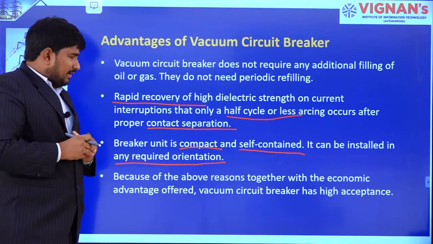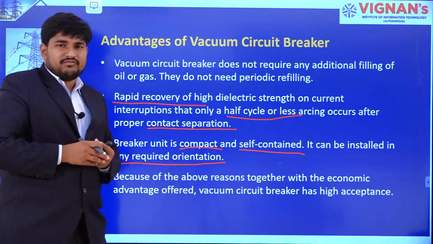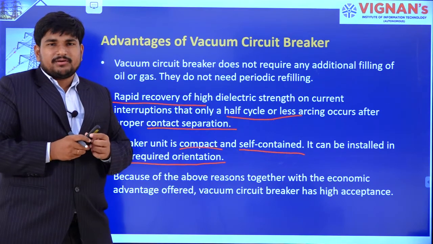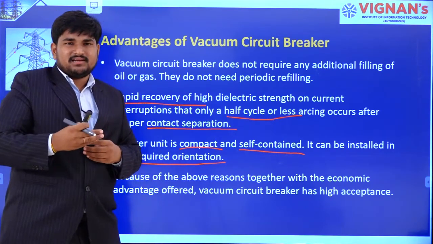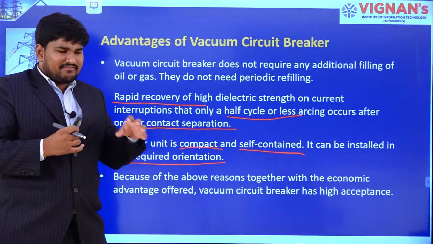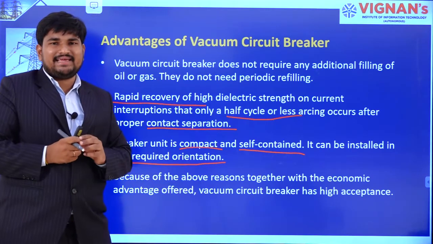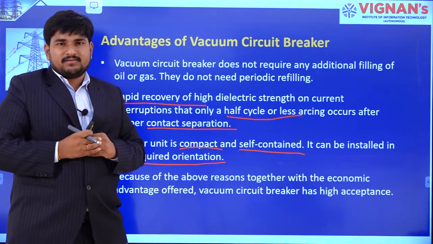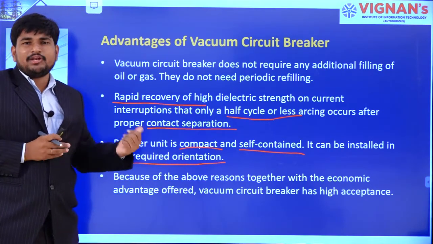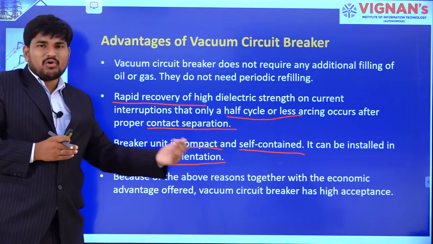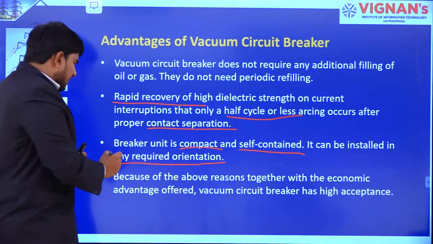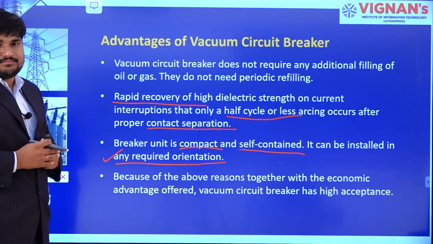We can't mount an oil circuit breaker to a wall because the oil has gravity, right? But in case of vacuum circuit breaker, there are no constraints like that. So, it can be installed in any required orientation.